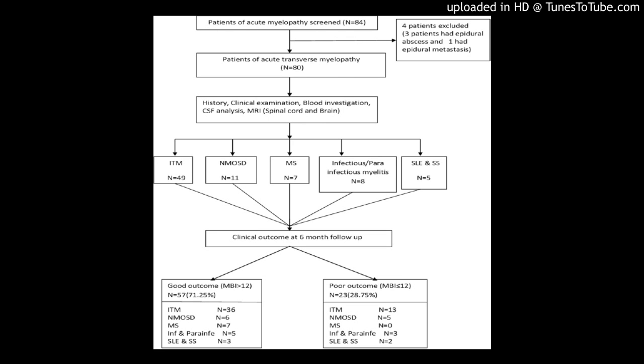Results: majority, N equals 49, 61.25%, of patients had idiopathic acute transverse myelitis. 11 cases had neuromyelitis optica spectrum disorders, 8 had anti-aquaporin antibody positivity. Multiple sclerosis was diagnosed in 7 cases. 8 cases had infectious or peri-infectious myelitis.